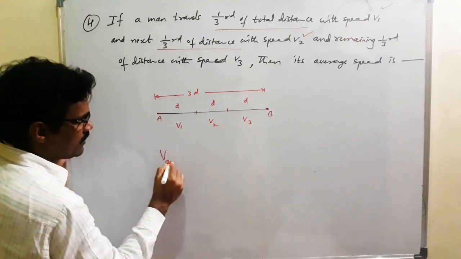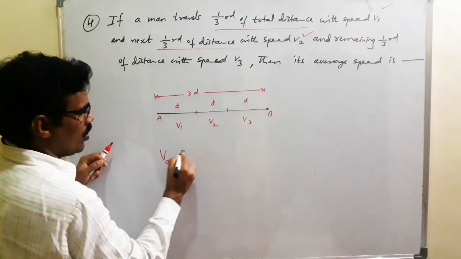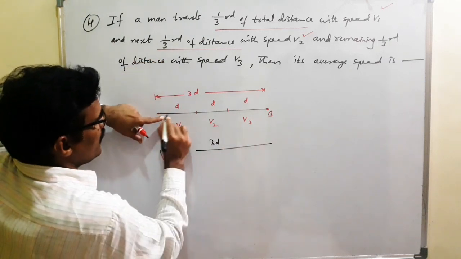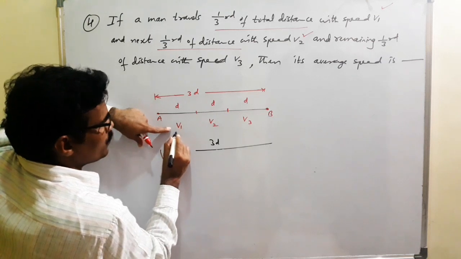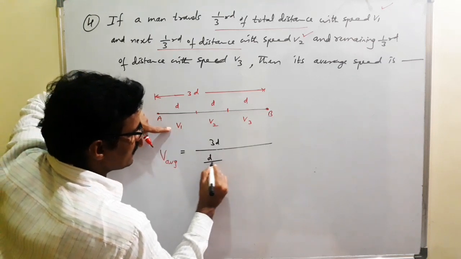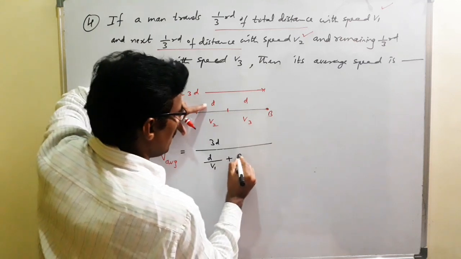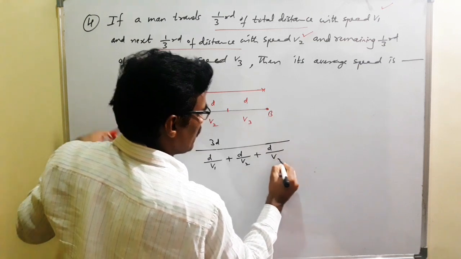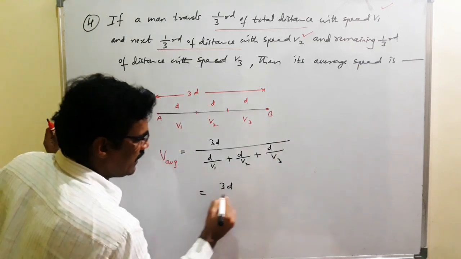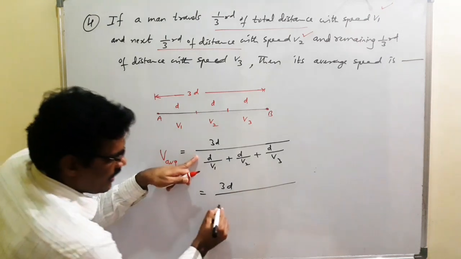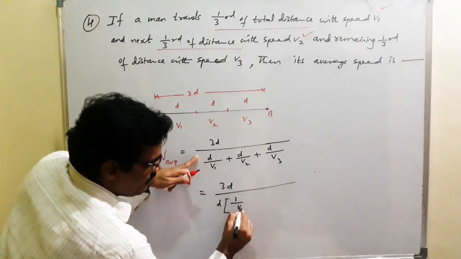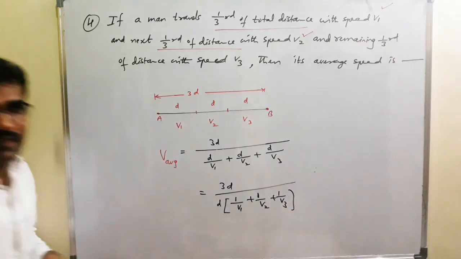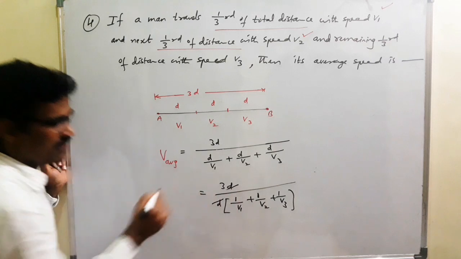Therefore, here average speed is equal to total distance traveled 3D over total time taken. D distance traveled with the speed V1, time taken is distance by speed, D by V1, plus D by V2, plus D by V3. Therefore, here 3D divided by D common, 1 by V1 plus 1 by V2 plus 1 by V3. Here D is cancelled.